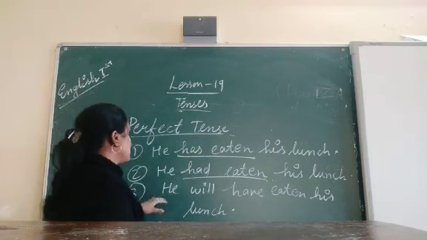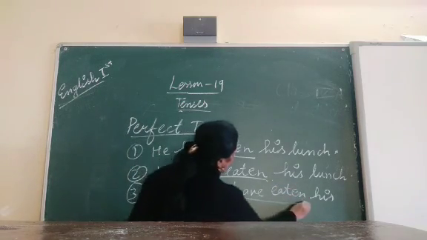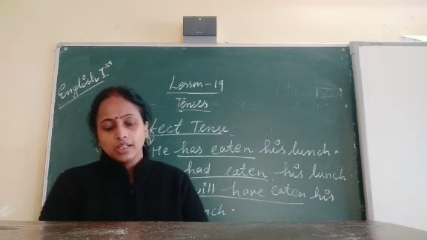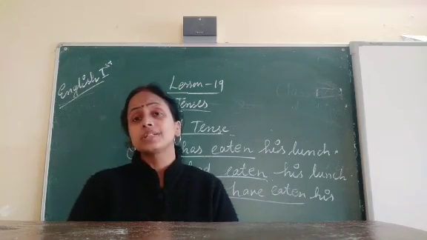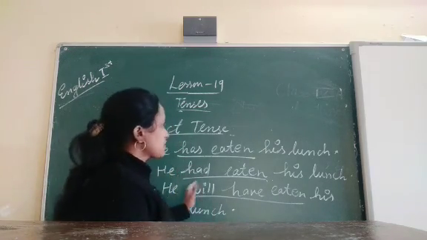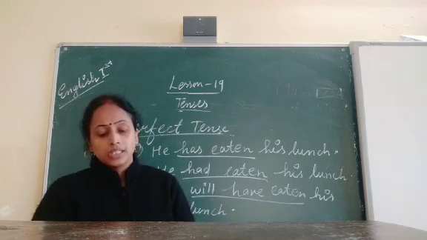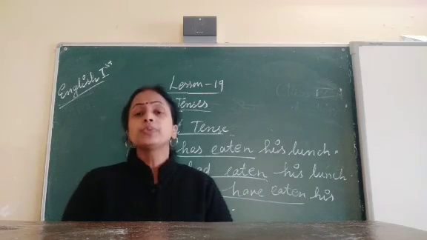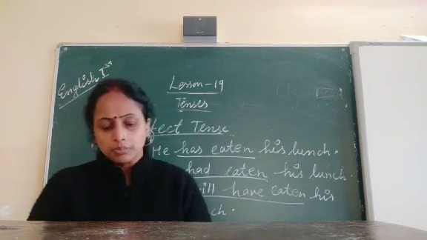Now here, he will have eaten his lunch. Will have eaten means this sentence tells us the action will be completed in the future time. That's why it belongs to what? Future perfect tense.